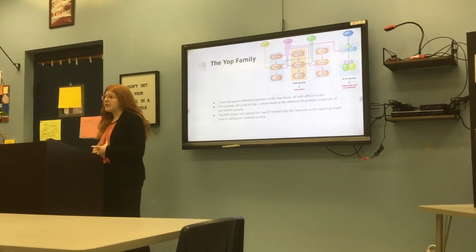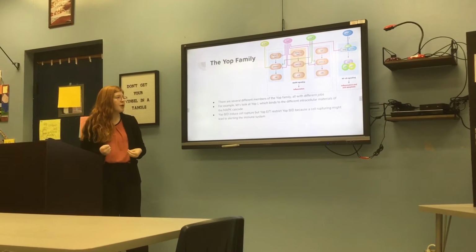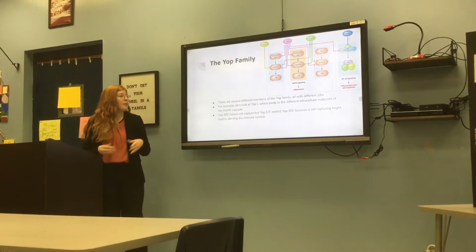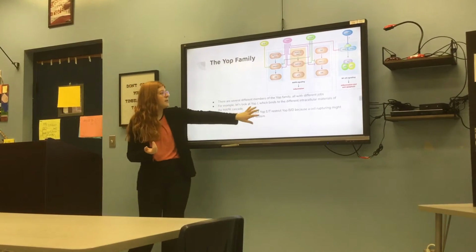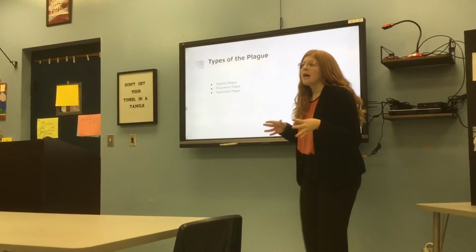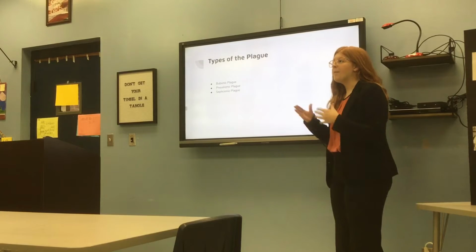Something that I thought was interesting was that YOP-B and D, their job is to induce cell death or cell rupture, but YOP-E and T restrict YOP-B and D because cell rupturing would mean, again, alerting the immune system. There are 3 different types of the plague. The only difference between the types of the plague are transmission and where it ends up in your body. Today we're going to talk about the types from most to least common.